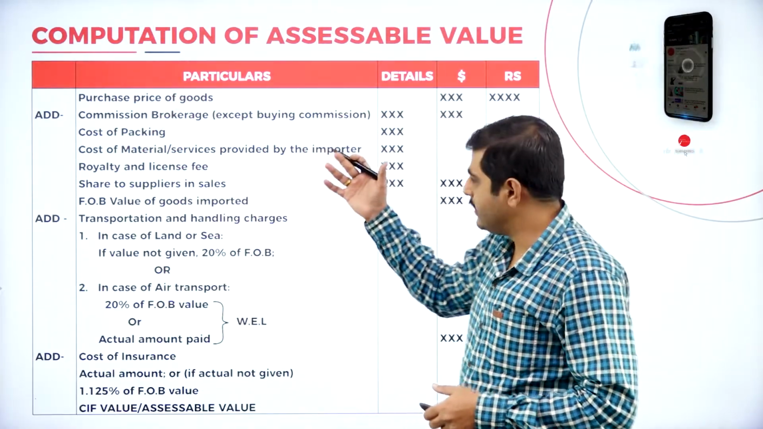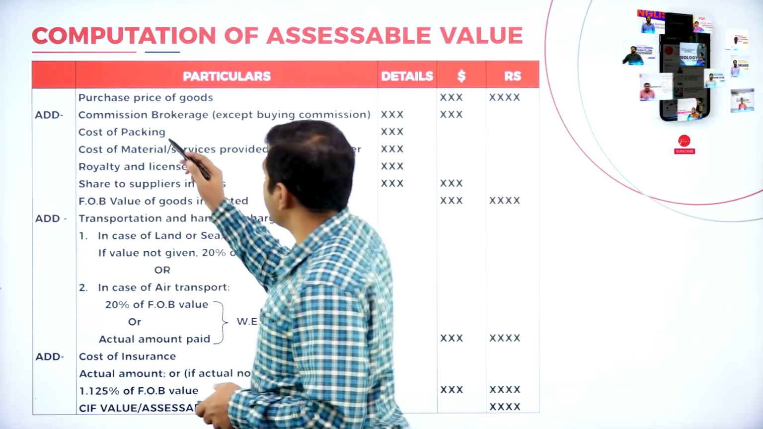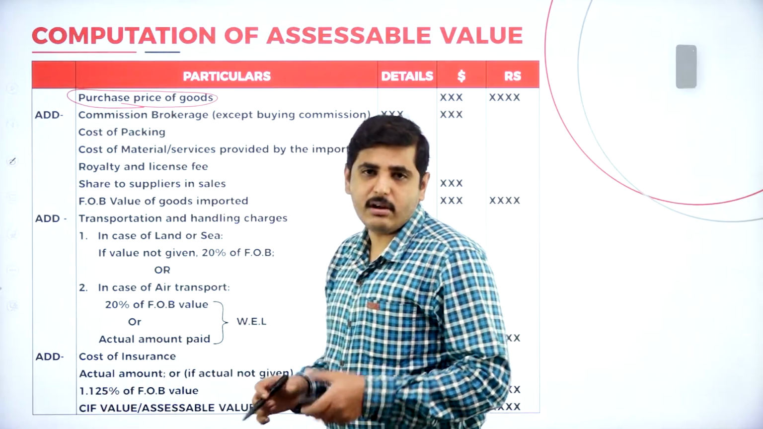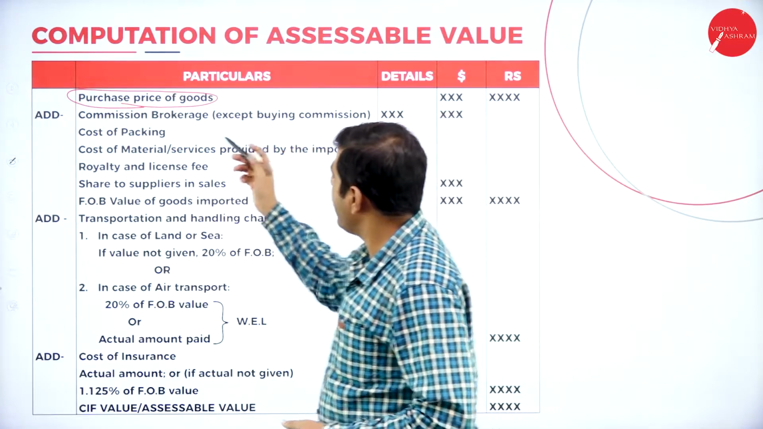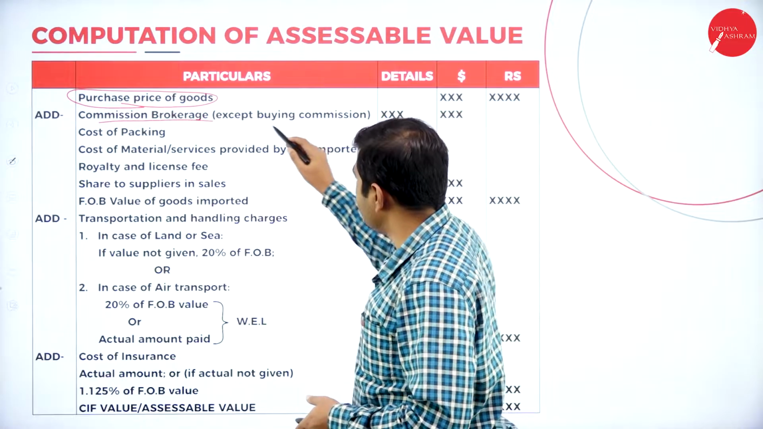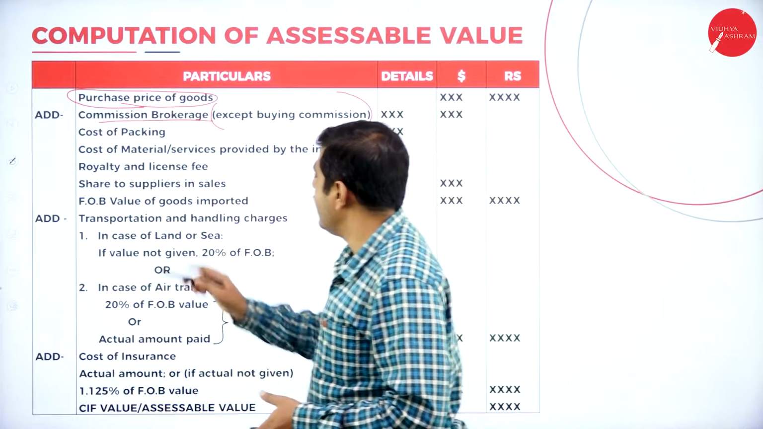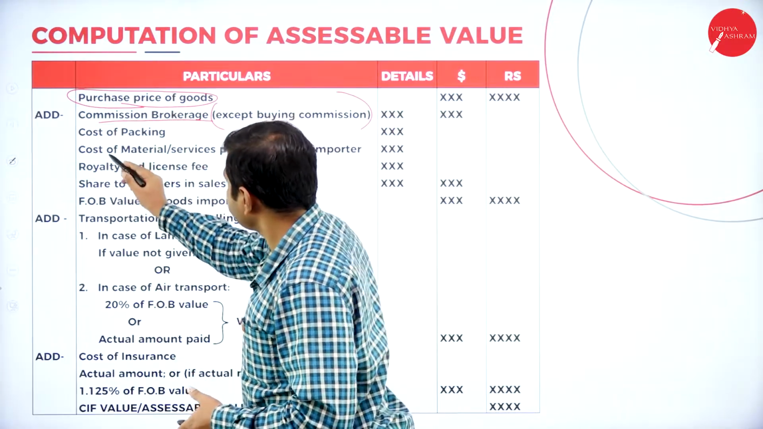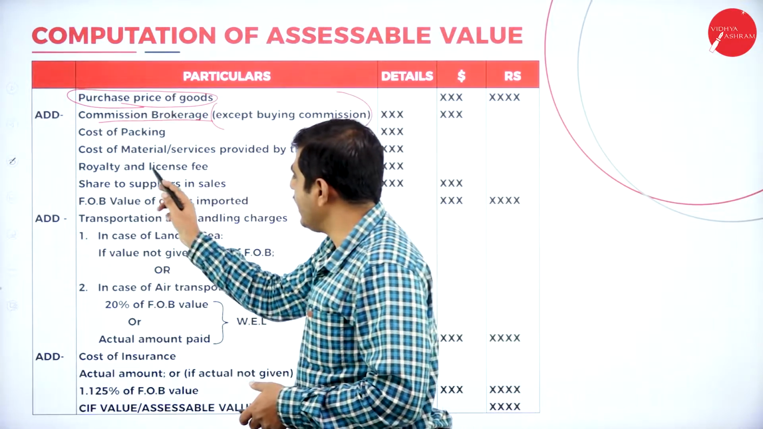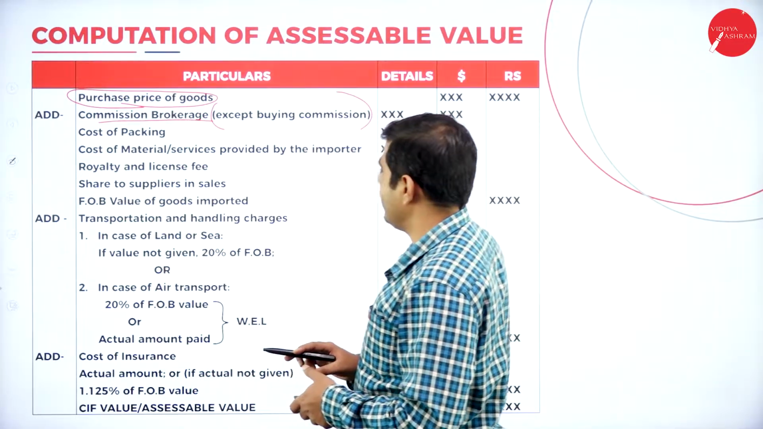Let's see the format of computation of assessable value. They will give the purchase price of the goods, the actual purchase cost of the machinery or product. We have to add commission or brokerage except buying commission. If we are paying any other commission, we have to add that amount. Next, cost of packing, and also cost of materials or service provided by the importer. Next, royalty and license fees paid by the exporter. Next, share of supplier in sales.